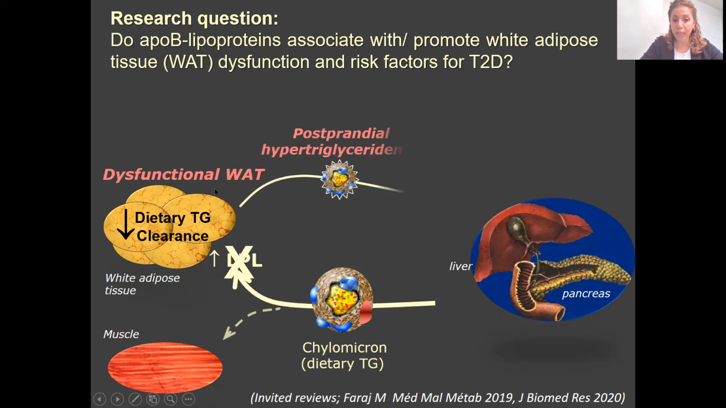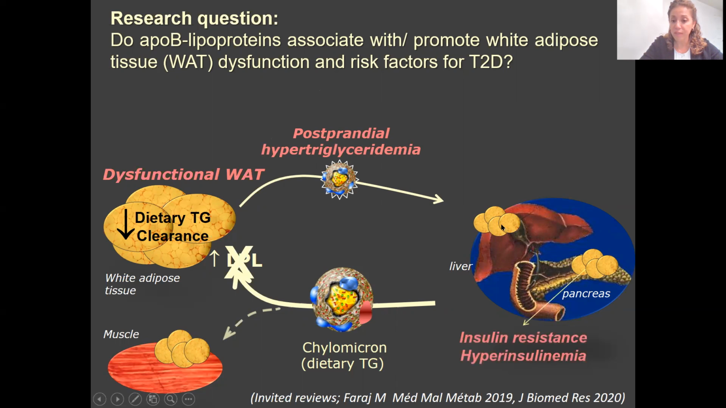Now, of course, lipid will accumulate in the circulation, leading to postprandial hyper-TG, and lipids will go to all other peripheral tissue, like the liver, pancreas, and muscle, which are not equipped for this high amount of lipids, which induces lipotoxicity in these tissue. Lipotoxicity is a known promoter of insulin resistance and the hyperinsulinemia that counterbalance insulin resistance in humans, and therefore the development of risk factors for type 2 diabetes.